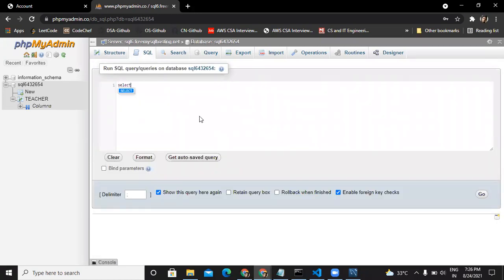So I'll just run the statement here, select star from the database name dot teacher, right? And click on go. And we should get our data back. Those two rows that we inserted.